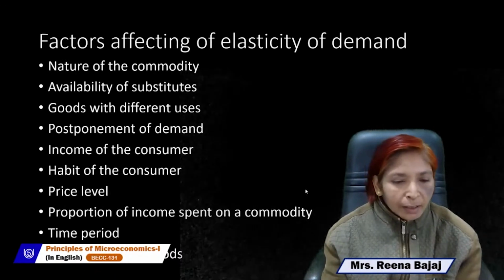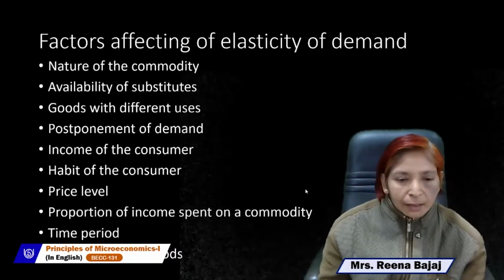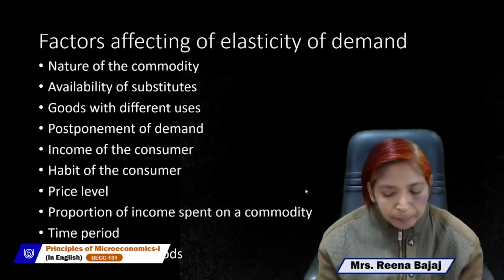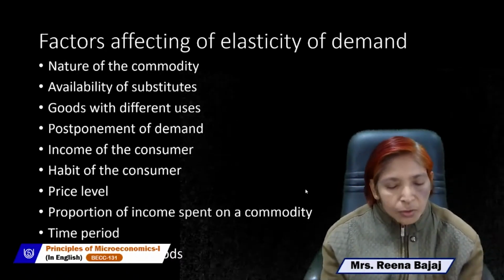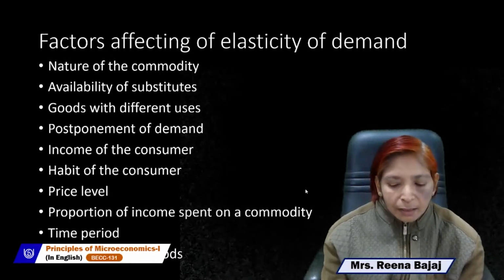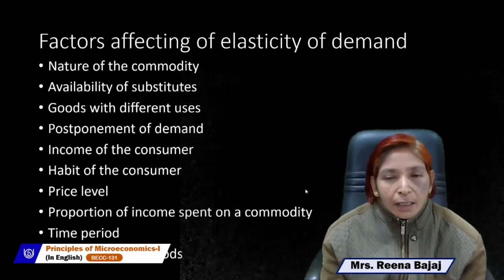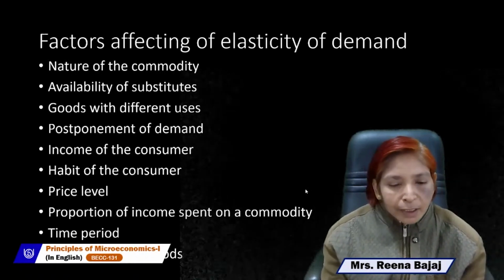If you have a needle, you must buy thread. It means without one thing, you can't use another thing. So in case of complementary goods, your demand can't change, your demand can't vary. In this case, demand will be inelastic or relatively inelastic.